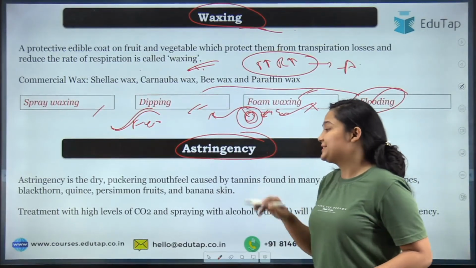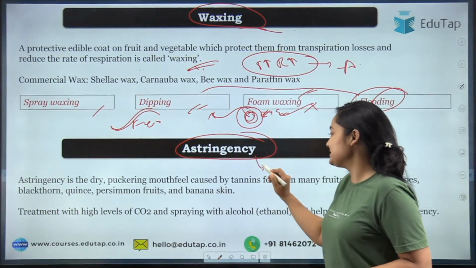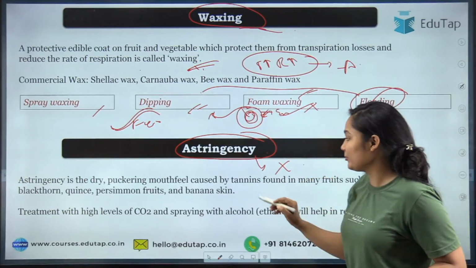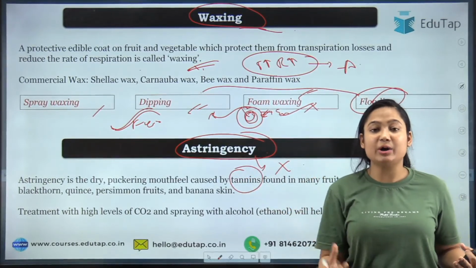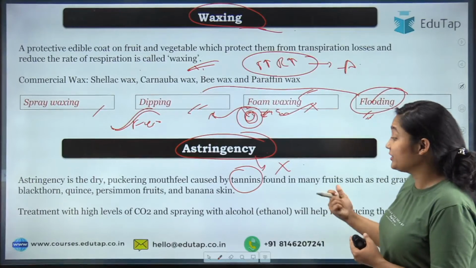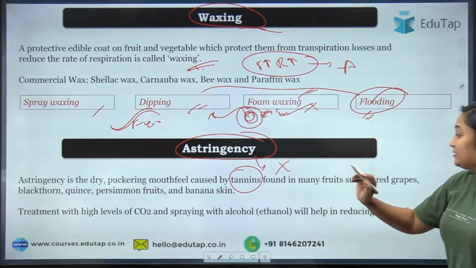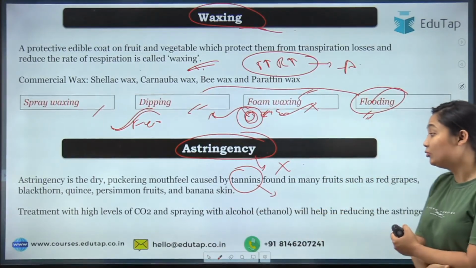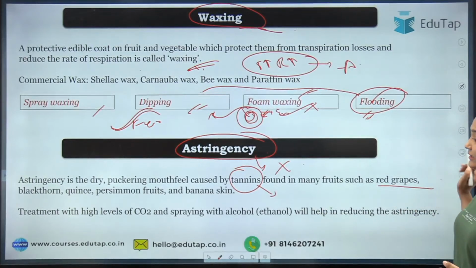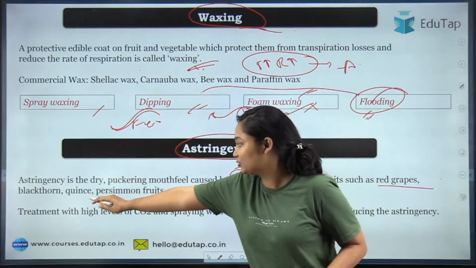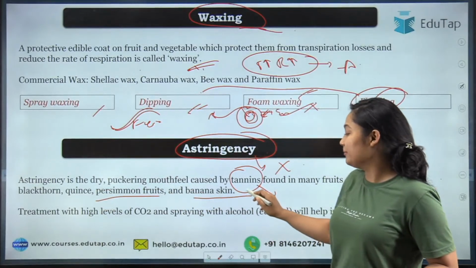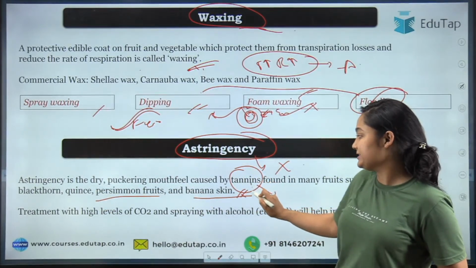Now let's move to the astringencies. First of all, you should know that astringency is something you don't want in your product. When your product has a high amount of tannin, due to young plucking or young harvesting, that means the tannin has not been completely removed from the product. As such, we can see that happen in the red grain, blackthorn, quince, persimmons, and the banana skin. So these tannins occur in these foods.